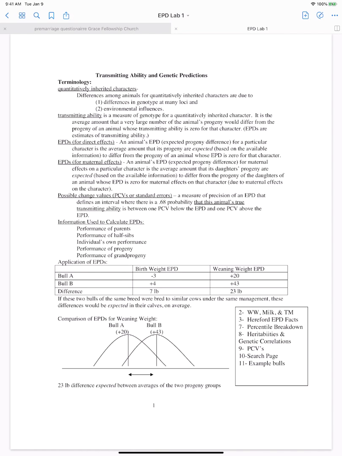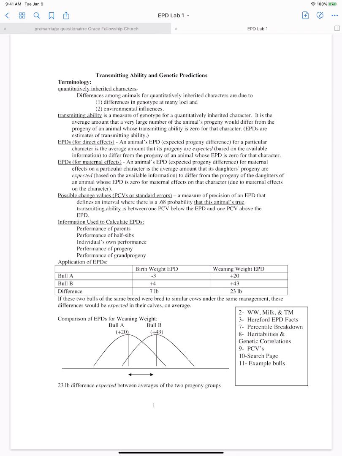So it also says the EPDs are estimates of transmitting ability, and an easy way to think about it is transmitting ability is measuring a trait at which a large number of offspring, the average amount of that trait for a large number of an animal's offspring is going to be different from an animal whose transmitting ability is zero.